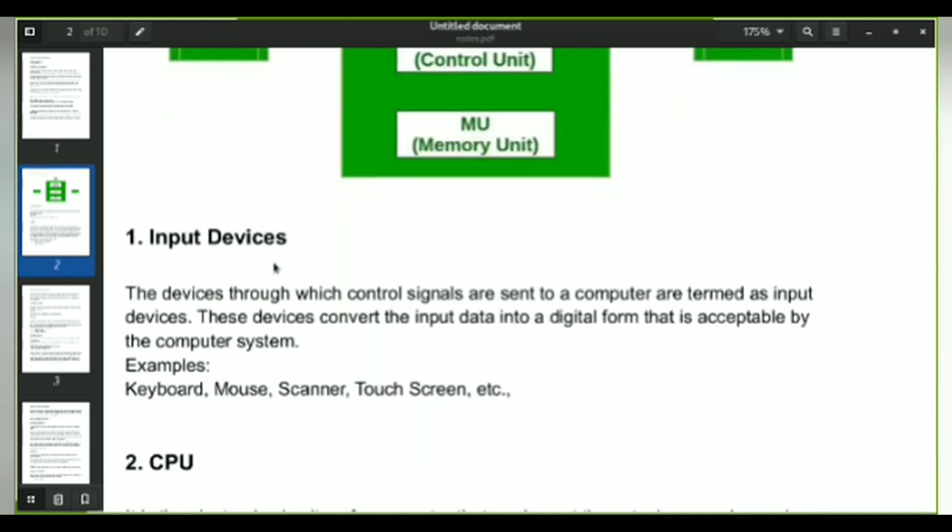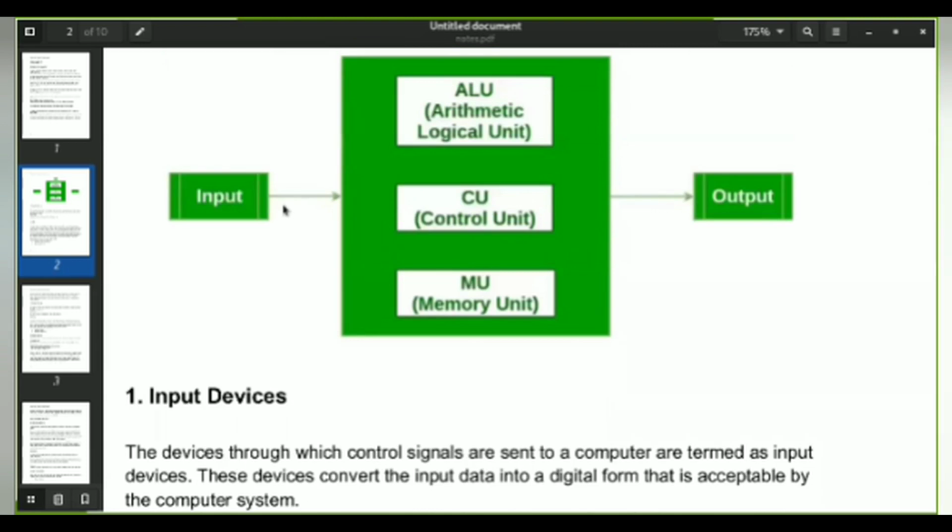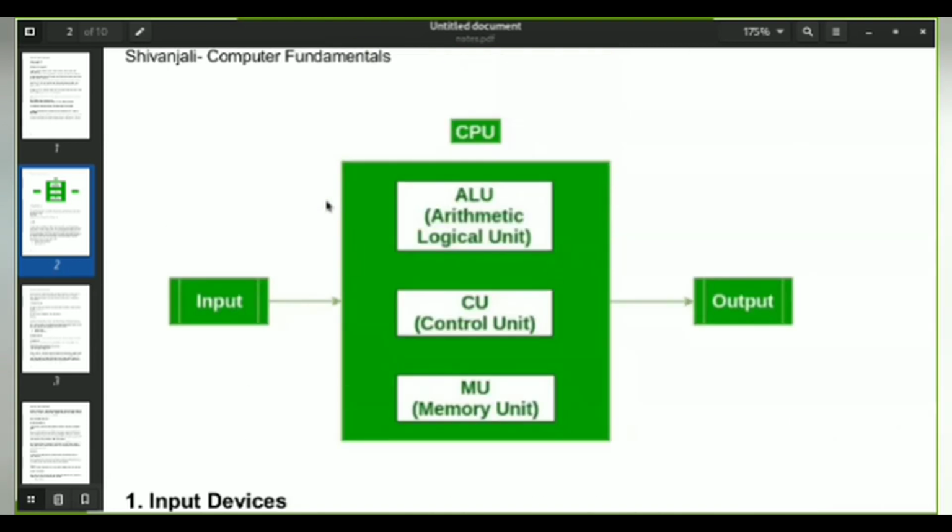You're typing on the keyboard and that letter is being generated in your system. That is some kind of digital signal which is taking place in the backend. So the keyboard, the mouse, the touch screen, even the touch screen, you're giving some kind of input to the screen so that you can trigger a function. Once these input devices generate the input, the data goes to the CPU.